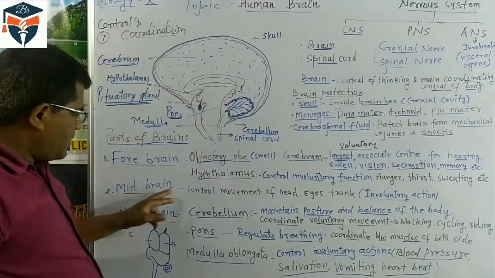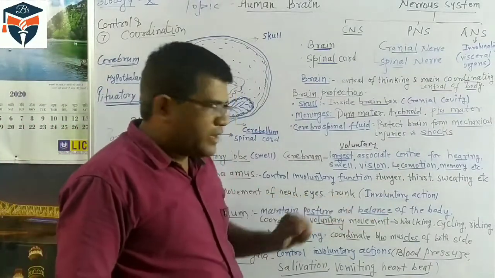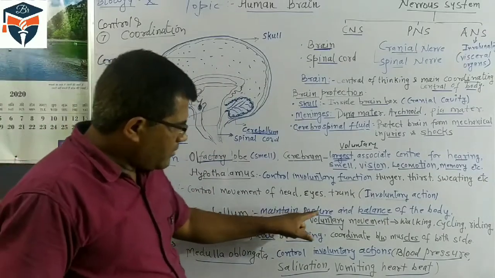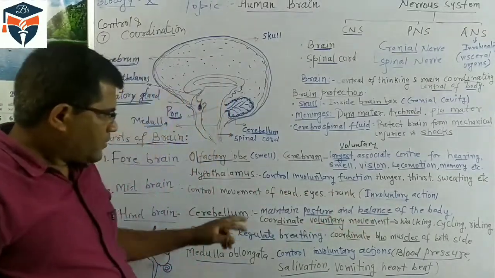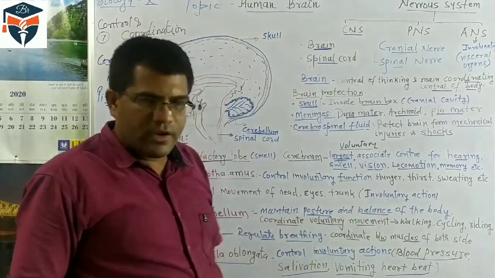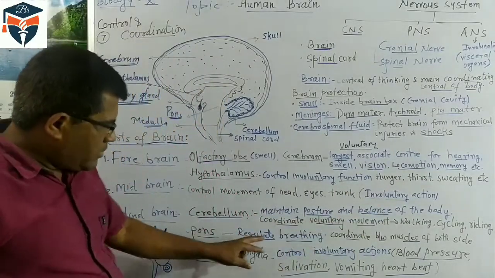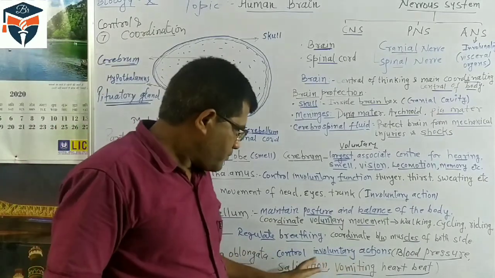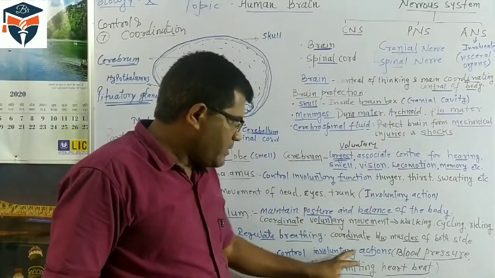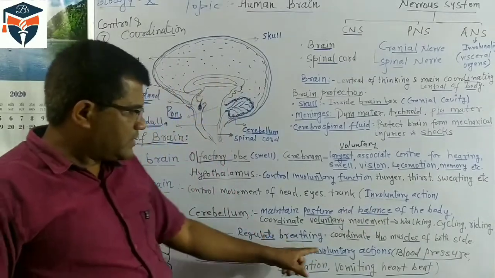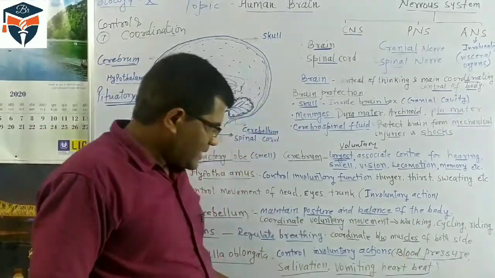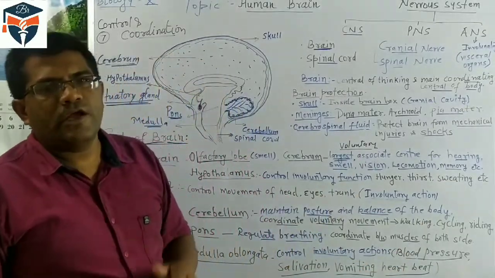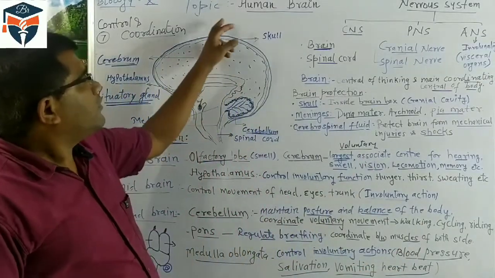Then the midbrain is involved in involuntary action. In the hindbrain, the cerebellum maintains the posture and balance of the body and coordinates voluntary movement. The pons regulates the breathing, and the medulla oblongata controls involuntary actions such as blood pressure, salivation, vomiting, and heartbeat, etc. So that is all about the human brain.